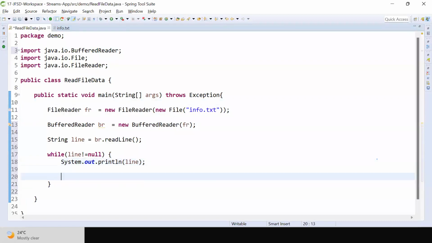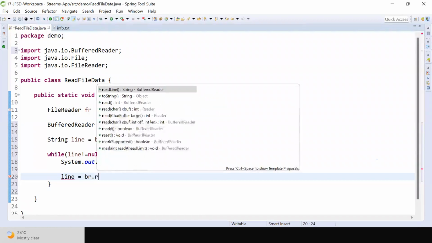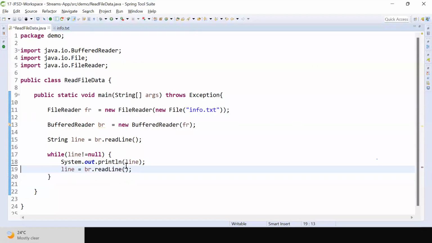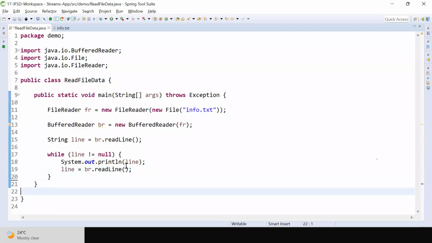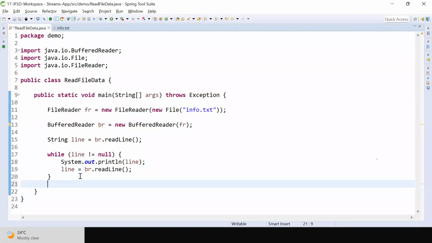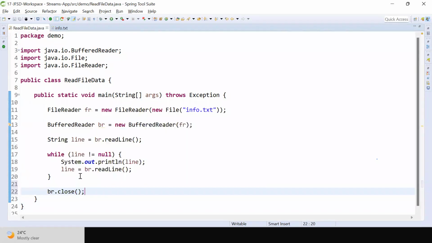System.out.println of line, then line is equal to br.readLine. This is a generalized logic to read the file data using a Java program. After this we need to close br.